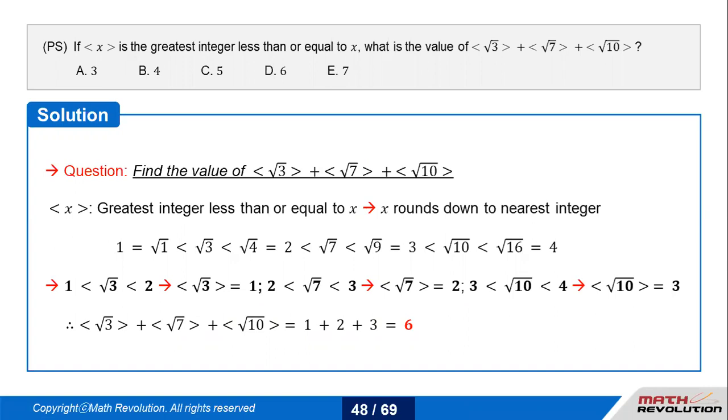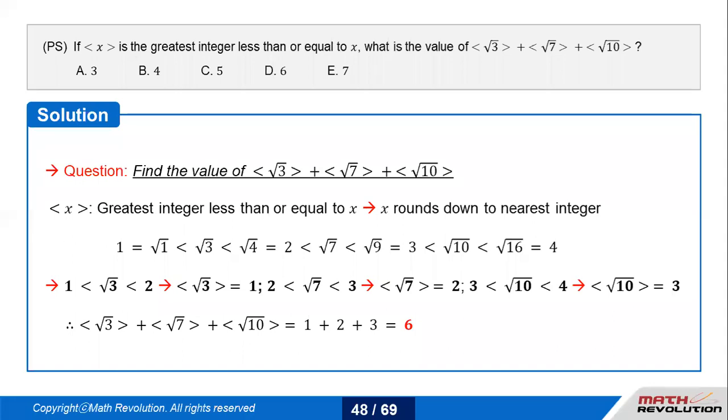Now, why was this solved like this? If someone isn't able to recall the values of square root 3, 7, and 10, it's not necessary. If I'm able to recall, during a hard GMAT pressured environment, that square root of 3 is 1.732, I know the greatest integer less than or equal to it is 1. For square root 7, it is 2 point something, because 3 gives me 9 and 2 gives me 4. It's in the middle, so it's 2 point something. So it should be 2.